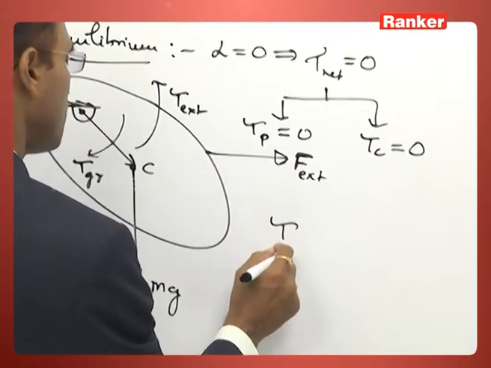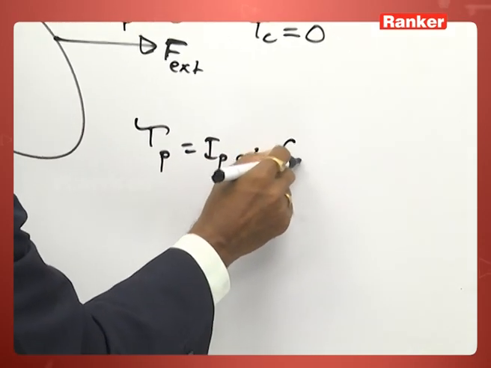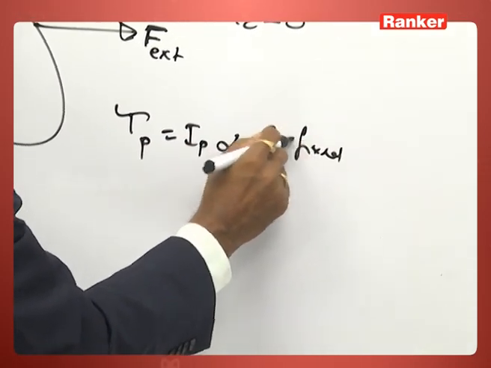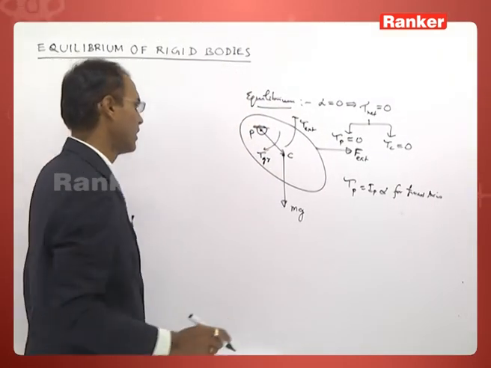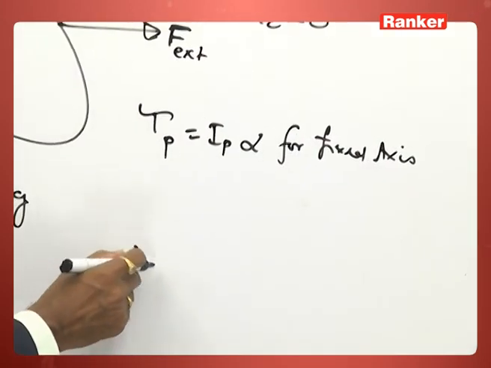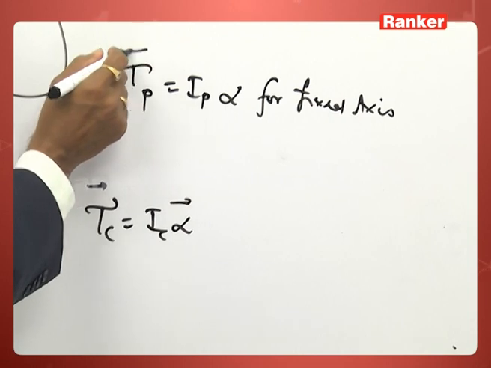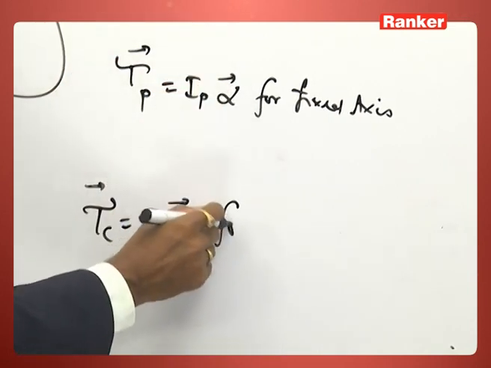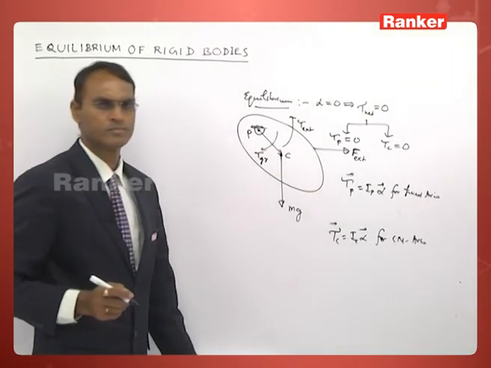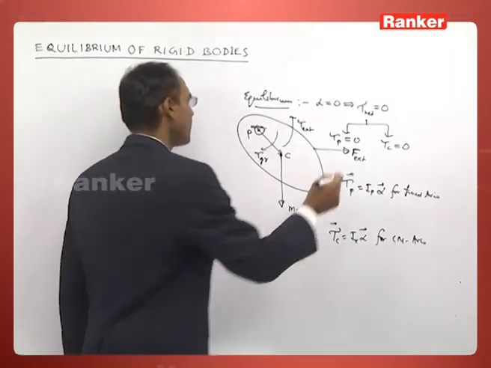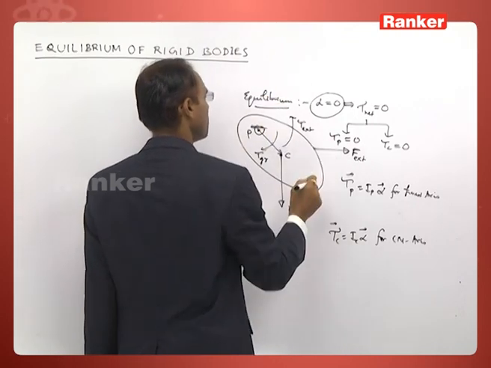Because torque tau p is equal to Ip into alpha for fixed axis. Tau c is equal to Ic into alpha for center of mass axis. The condition for equilibrium is alpha 0. Which equilibrium? Rotational equilibrium.